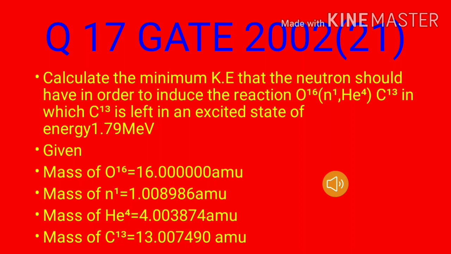Calculate the minimum kinetic energy that the neutron should have in order to induce the reaction oxygen 16 to carbon 13, in which carbon 13 is left in an excited state of energy 1.79 MeV. Given mass of oxygen equal to 16 atomic mass unit, mass of neutron equal to 1.008986, mass of helium equal to 4.003874, mass of carbon 13 equal to 13.007490 atomic mass unit.